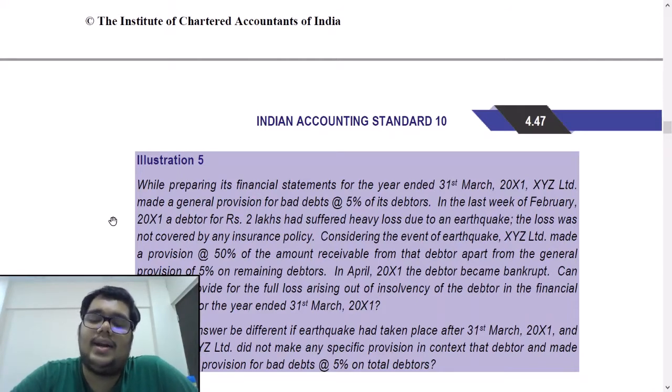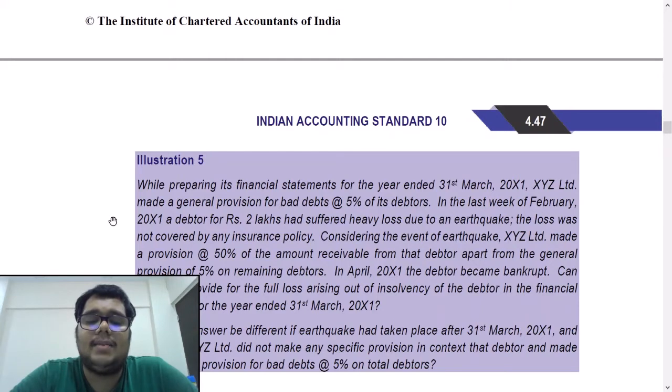In April X1, the debtor became bankrupt. Can XYZ Limited provide for the full loss arising out of insolvency of the debtor in the financial statement? So the answer will be yes. In April X1, he has become bankrupt, but that is only providing us additional information that he was already credit impaired on 31st March X1, and so we should make full provision for rupees 2 lakhs and not just 50%.